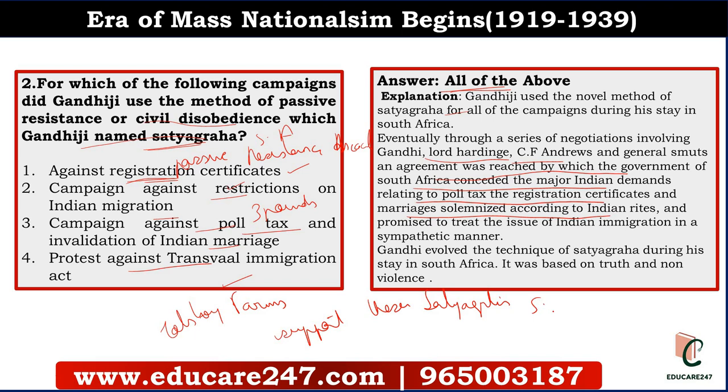in South Africa. What else did Gandhiji set up in South Africa? One more association was the Natal Indian Congress, and a newspaper known as Indian Opinion. So you saw the novel technique of Satyagraha was born in South Africa with Gandhiji. He also set up Tolstoy Farm, the Natal Indian Congress, and a newspaper known as Indian Opinion. All this he did before he came to India.